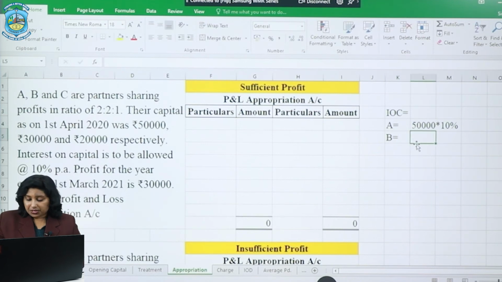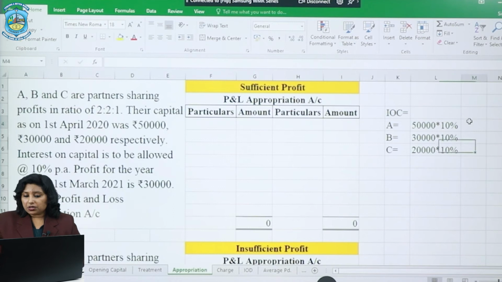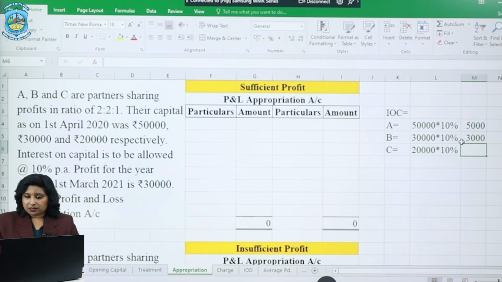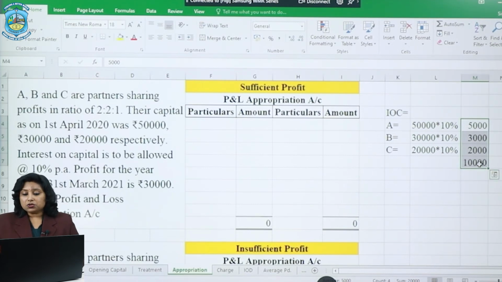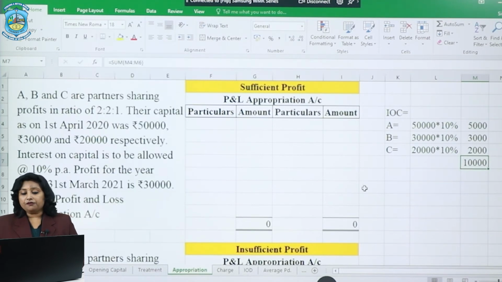B has contributed 30,000 and we shall calculate 10% on his capital as well, and similarly we will do it for C as well, who has contributed 20,000. Alright, so we get the interest on capital 5,000, 3,000 and 2,000. Let's find the sum of this interest on capital. It is 10,000 in all. This is the total interest on capital, or you can say this is the total expense on the firm.